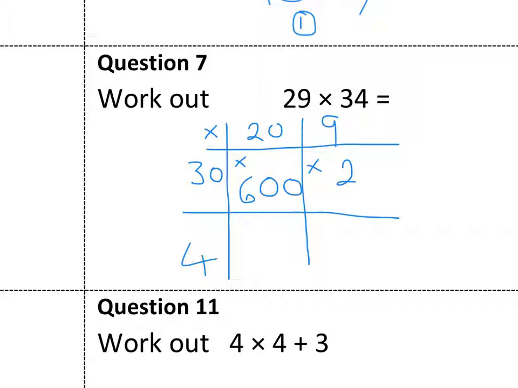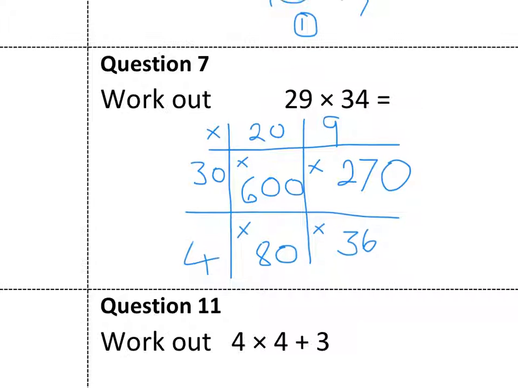which is 3 9s are 27 and a 0. 4 times 20 is 80, and 4 times 9, 36. I need to add these all together.